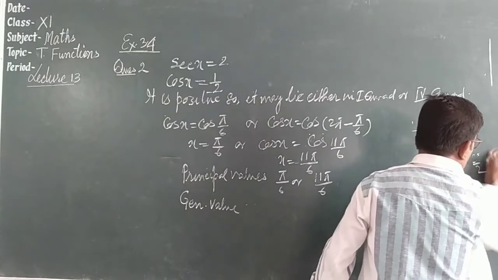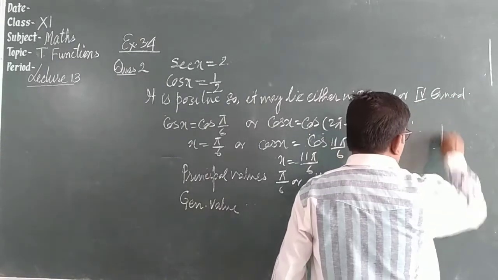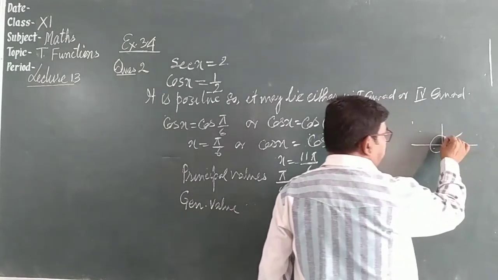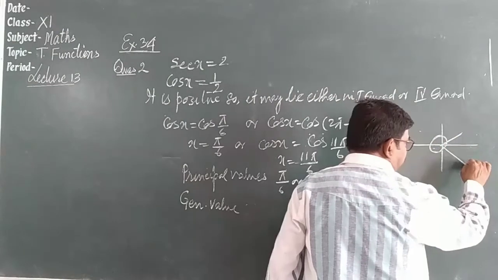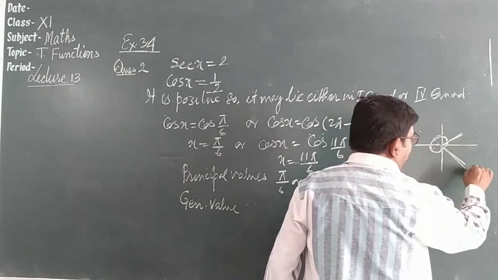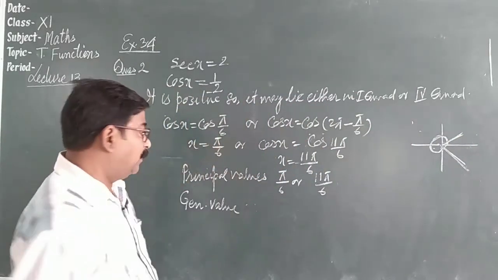This is for 0. For other angles, it means first quadrant complete angle plus and complete angle minus. Every time, complete angle plus and complete angle minus.